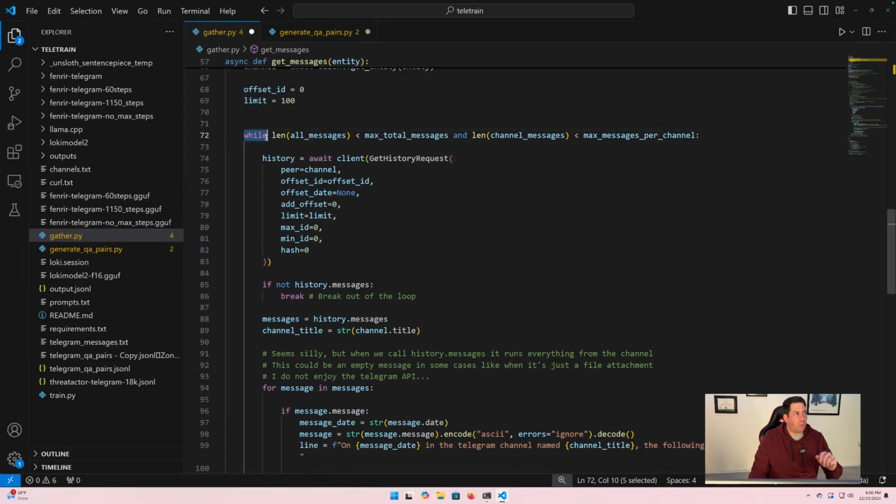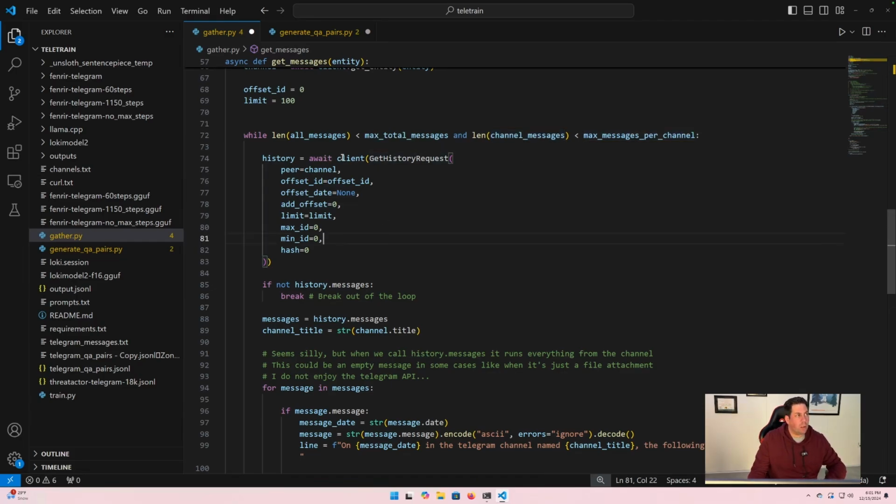Then what we're doing is we're looping through, and we're saying while. Remember, all messages is the list that contains every single message from all channels, so we want to get the length of that. We're saying while the length of all messages is less than the max total messages, so this is limiting how many total messages we get. And then the length of channel messages, which is the messages per channel, as long as that length is less than the max messages per channel, let it continue.